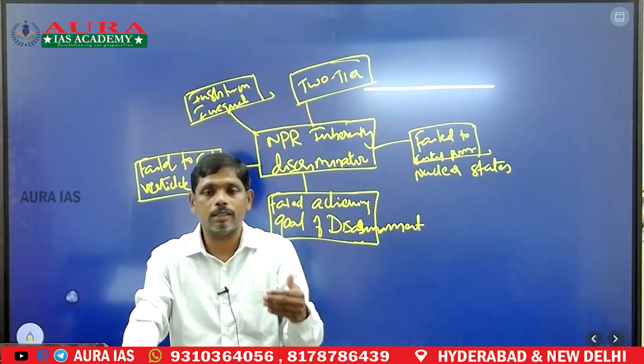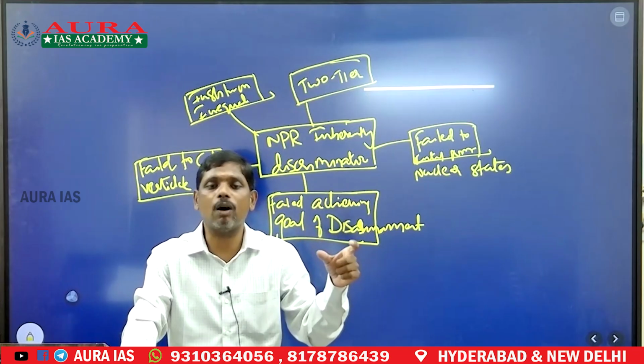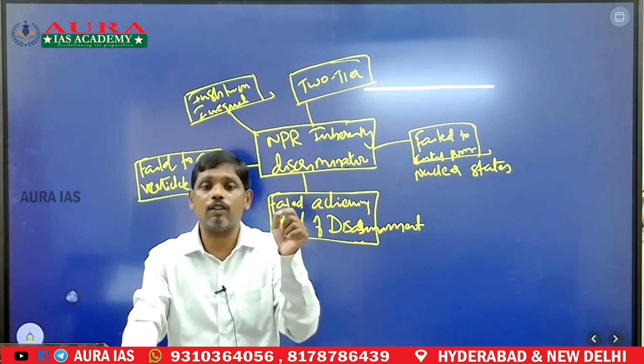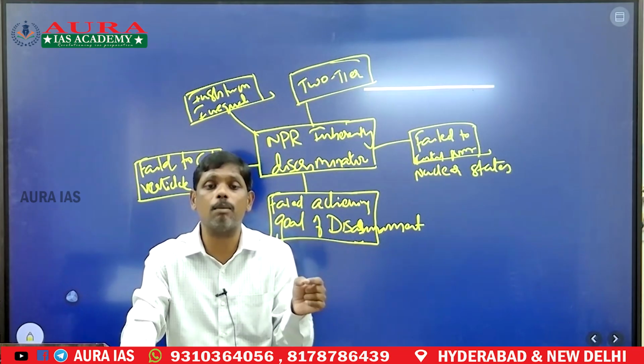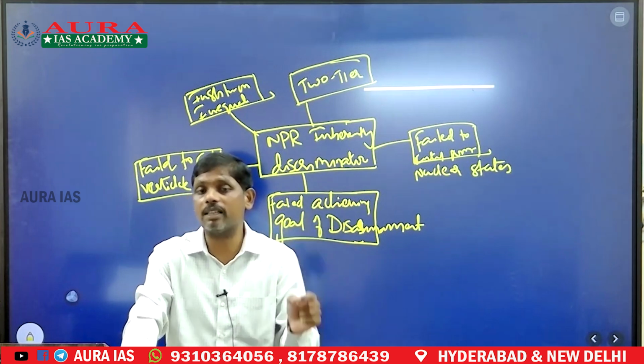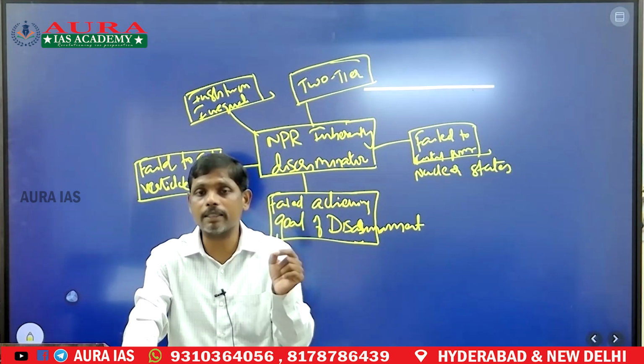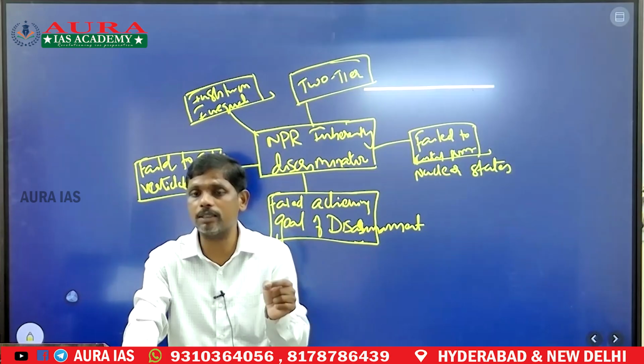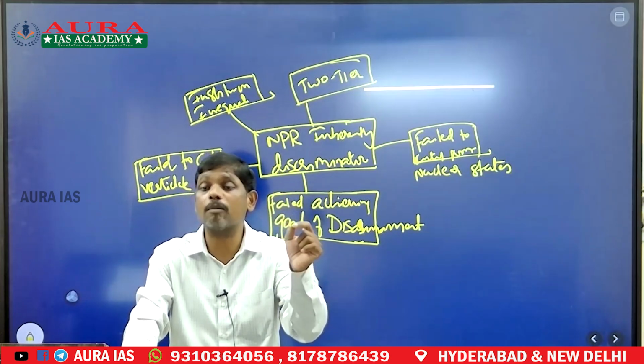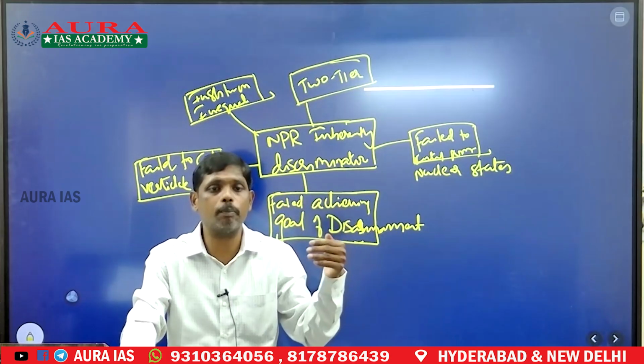Provide some solutions to strengthen the non-proliferation regimes, particularly reforming the existing institutional mechanisms to promote fairness and respect the rights of every country towards the commitment of disarmament. So this should be the conclusion.